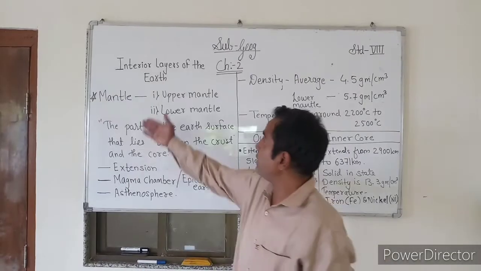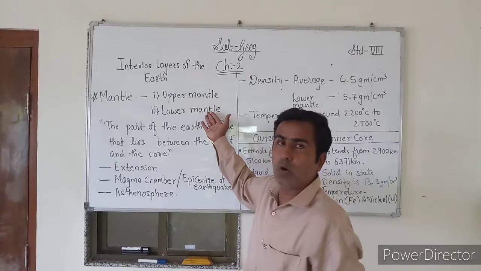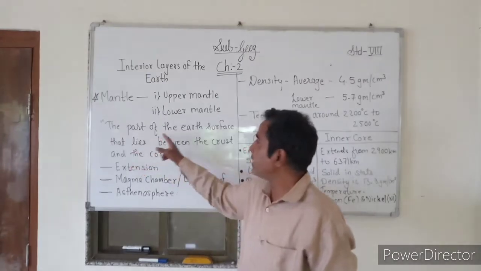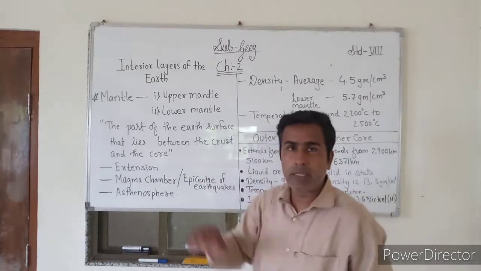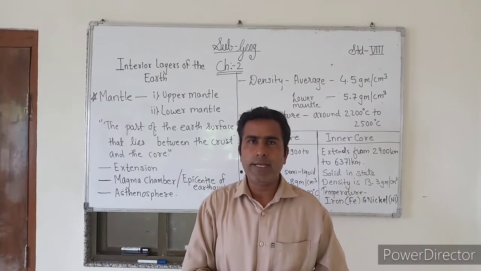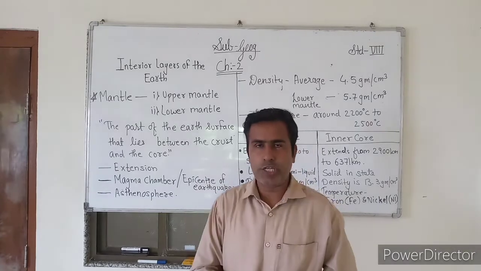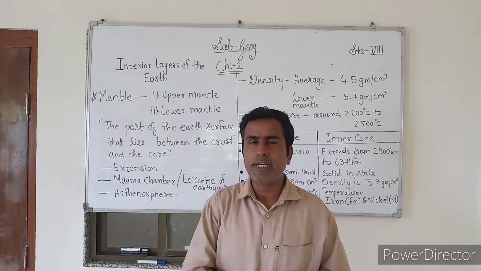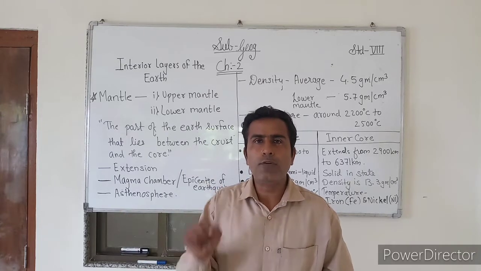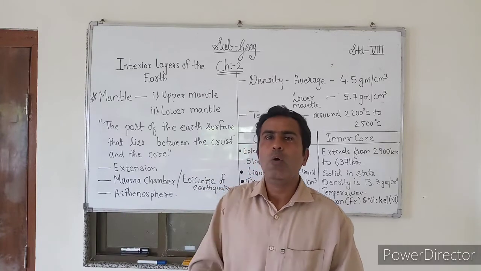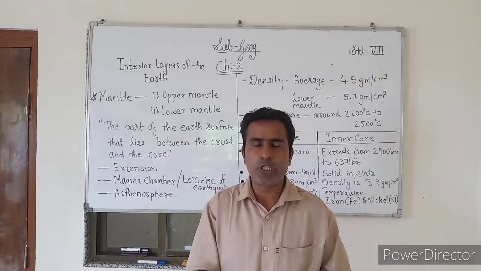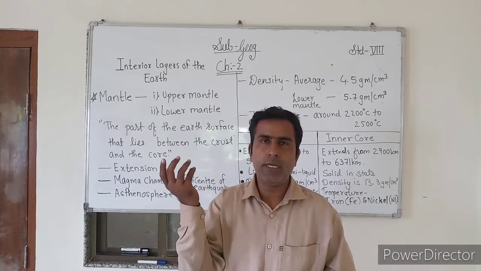As I said, mantle can be studied as upper mantle and lower mantle. Mantle is the part of the earth that lies between the crust and the core. Mantle is liquid in state. Talking about extension, mantle begins at a depth of 45 km and extends up to 2870 km. One can find magma chambers in the mantle. A chamber is a place where the magma is stored, and during volcanic eruptions, magma gets ejected through it.